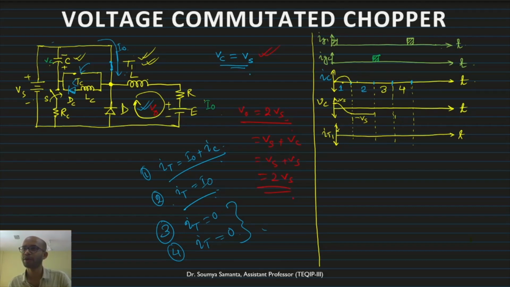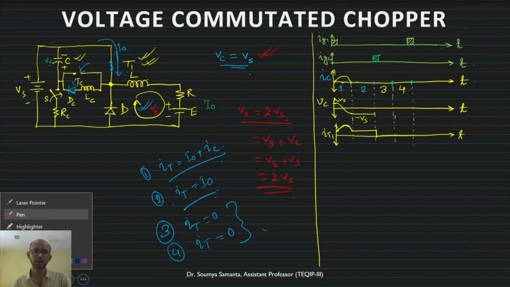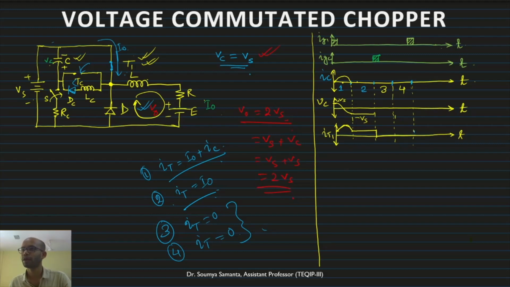If I draw it here, it will start from this load current, increase, and then decrease here. Then it will continue to flow the load current up to this point. Then it will be turned off, continue to 0, and remain at 0. If I change the color, I think it will be easier for you to understand. Then again it will come here, and like this it will continue. So this is how the IT1 looks.